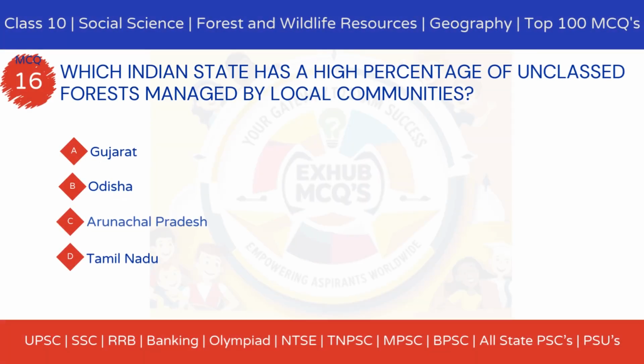MCQ 16. Which Indian state has a high percentage of unclassed forests managed by local communities? Option A, Gujarat. Option B, Odisha. Option C, Arunachal Pradesh. Option D, Tamil Nadu.